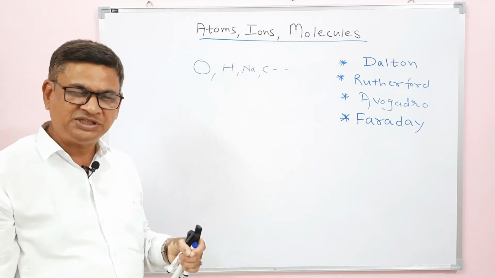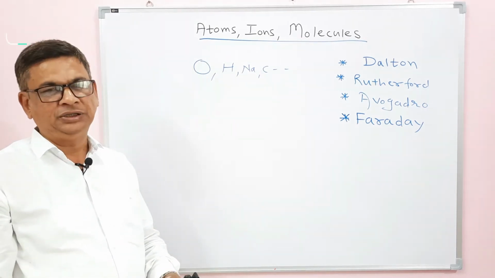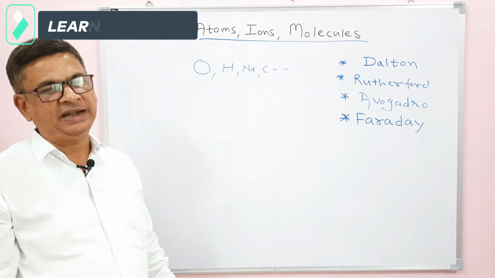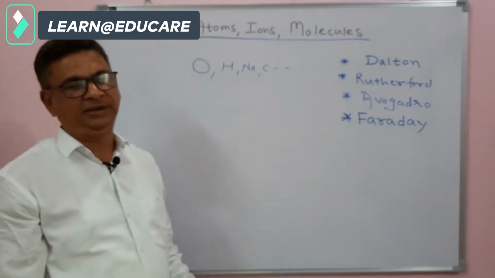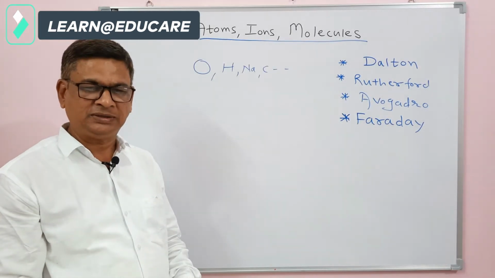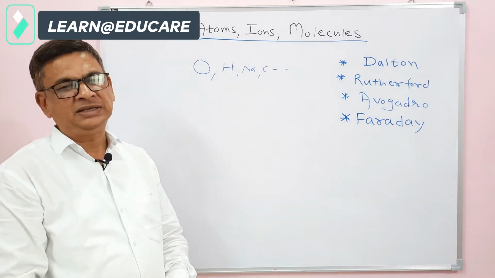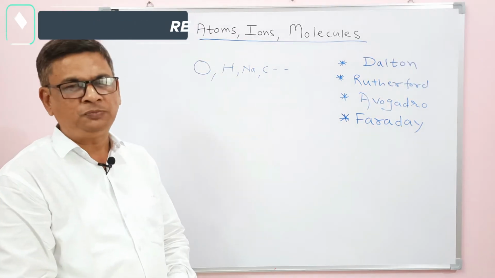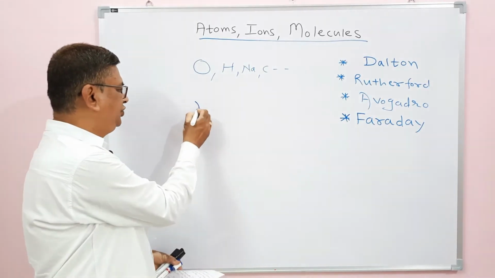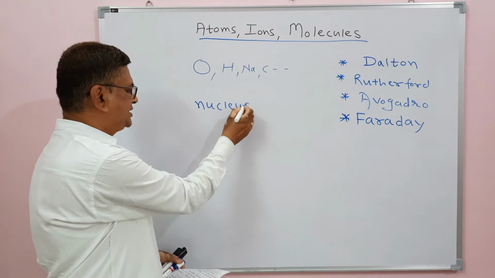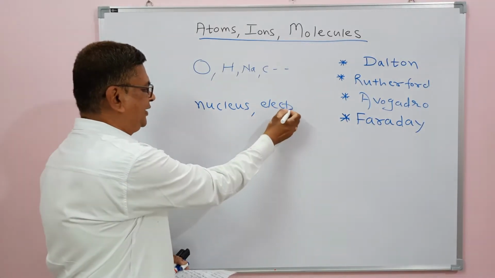It is divisible into mainly a nucleus, which is situated at the center. Perhaps you know, by the alpha ray scattering experiment, Rutherford showed that an atom consists of mainly two parts, that is, a central nucleus, and surrounding the nucleus there are electrons.